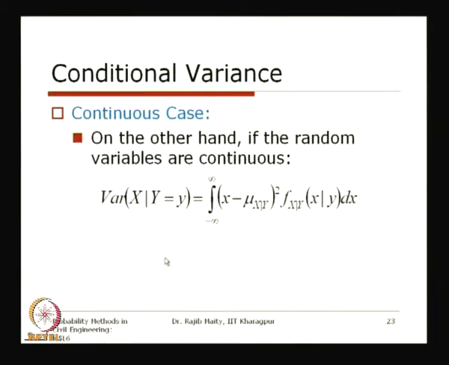Similarly, for the continuous case, the variance will be the integral from minus infinity to plus infinity of x minus mu x given y, the conditional mean, squared, multiplied by the conditional density, integrated over the entire range of x. This gives the conditional variance for a continuous random variable.